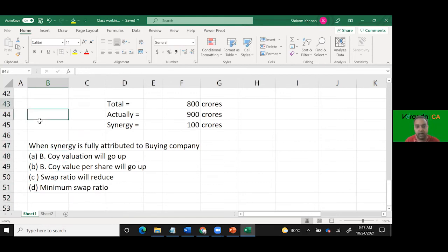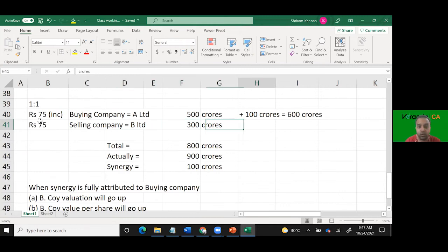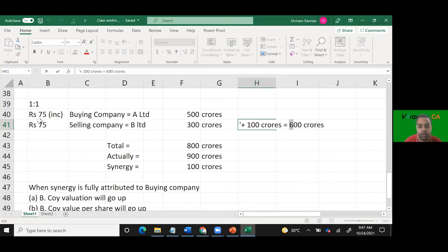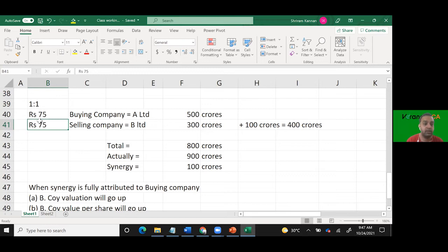So vice versa, B Limited says, no, this 100 crore is only because of me. Because my product has got that strength, you can sell cartridge also along with printers. So my valuation should be construed as 400 crores and more. Now what will happen? Whose valuation will increase?